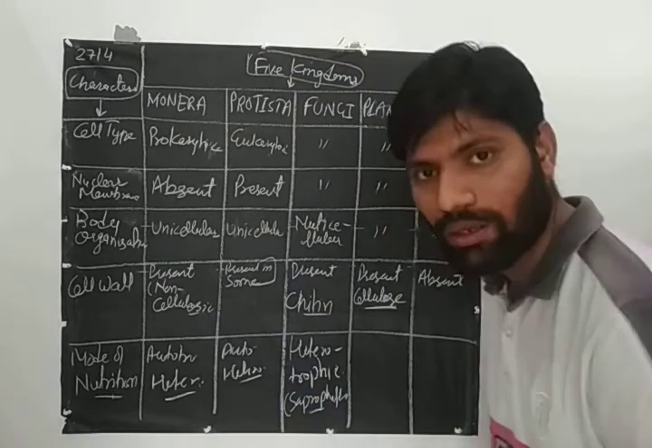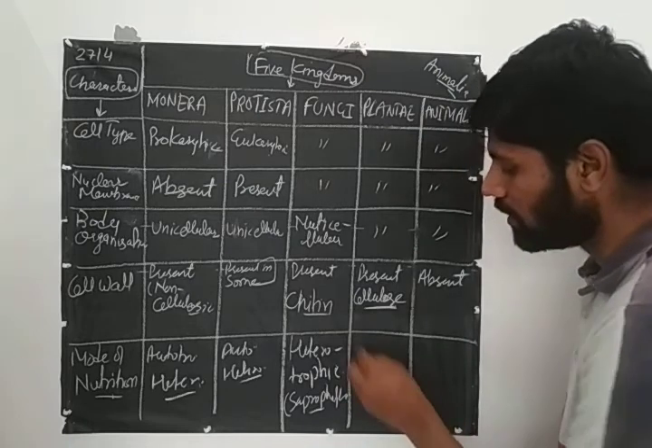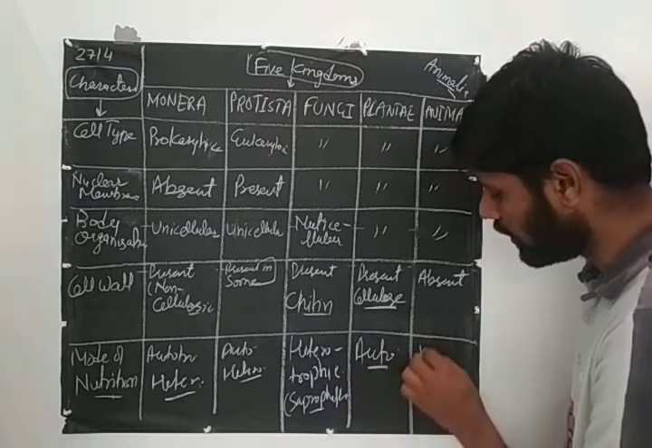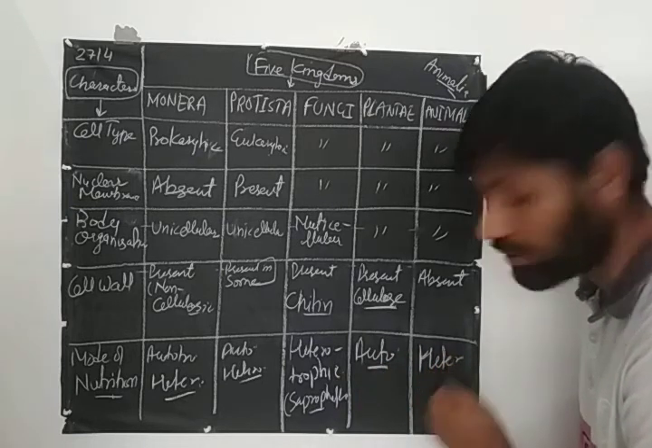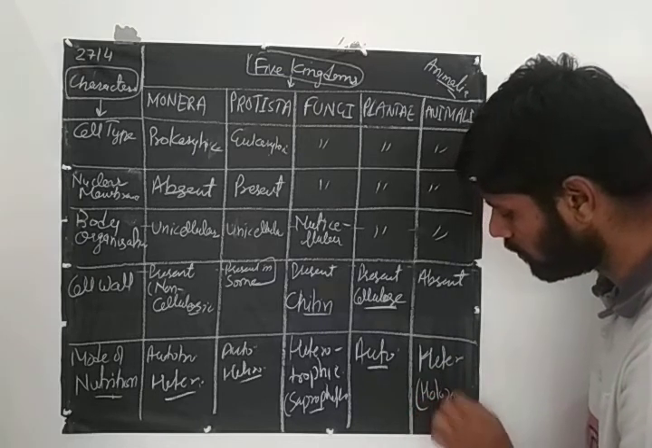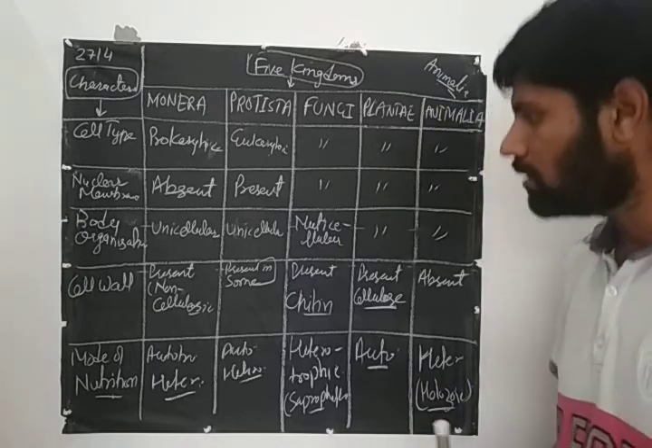So fungi are mainly with the saprophytic mode of nutrition. Then Plantae, we know that plants are only and only autotrophic, and we animals are heterotrophic. But what kind of heterotrophic is there? Holozoic. What type of nutrition is there? Holozoic.